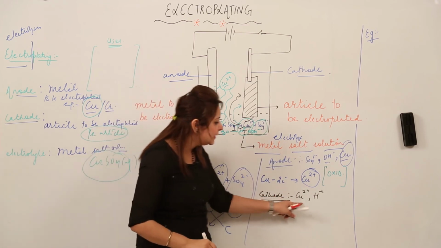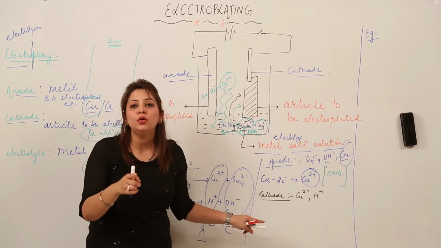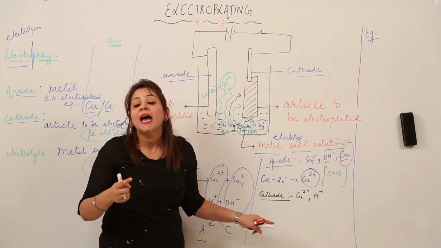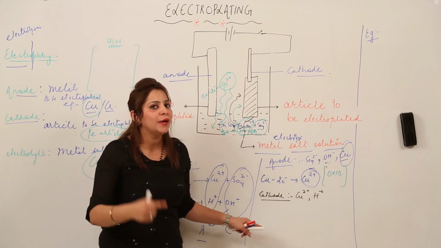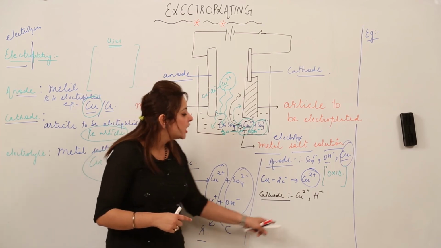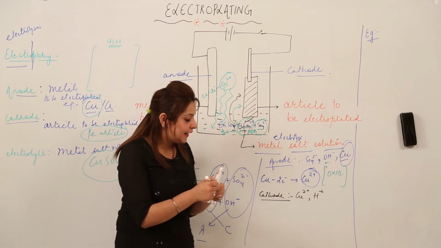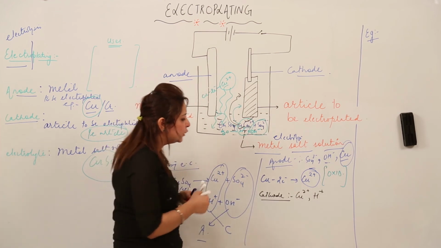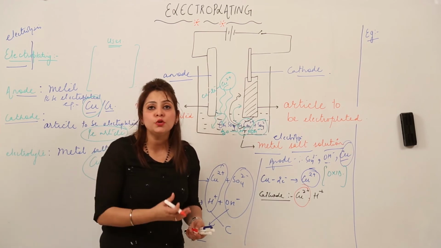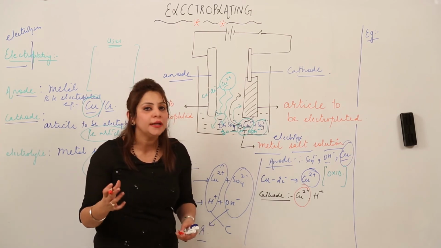As these two ions move to the cathode, we know that the ion which has the lower discharge potential is going to get discharged and undergo a chemical change. Just look at the board: out of these two, which has the lower discharge potential? Out of Cu2 positive and H positive, Cu2 positive again has the lower discharge potential. So Cu2 positive is the ion which will undergo a chemical change.